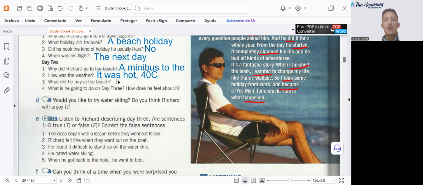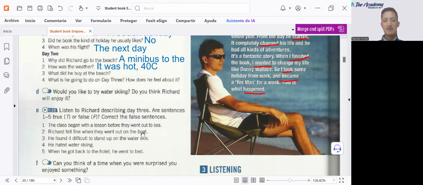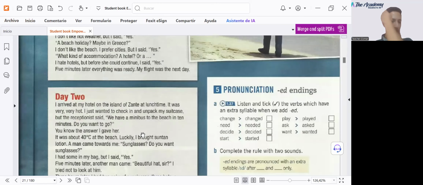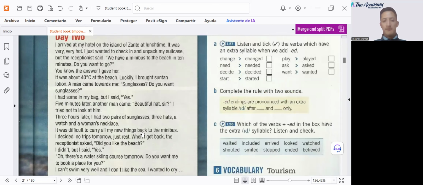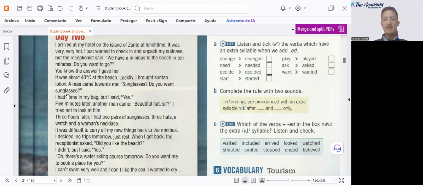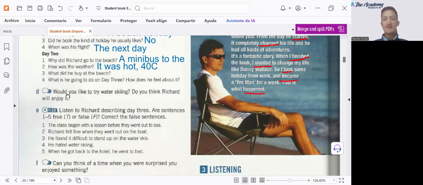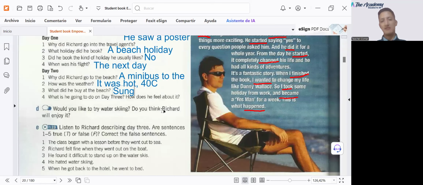Excellent. Let's carry on. What did he buy at the beach? Let's remember all the things that he bought at the beach. Okay, at the beach he had 2 pairs of sunglasses, 3 hats, a watch, and a woman's necklace. So, sunglasses, a watch, necklace, hats.